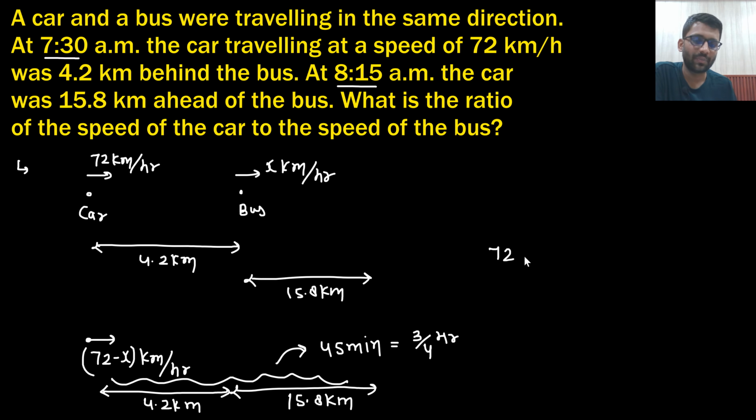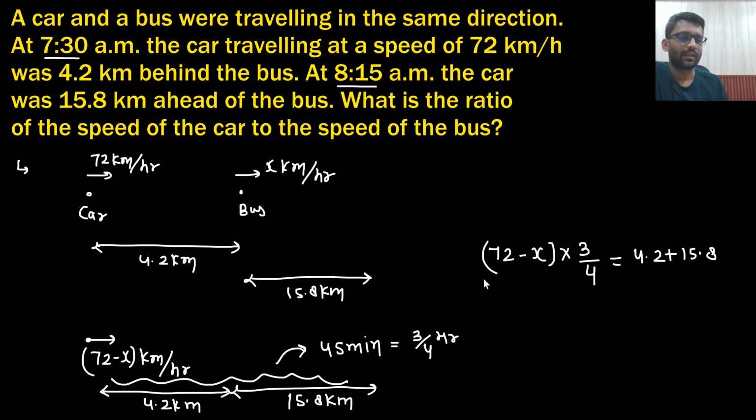That means the speed is 72 minus x km per hour. He ran for 3 by 4 hours, and the distance he covered is 4.2 plus 15.8. Speed into time is equal to the distance. So what will we get here? This will be 20, right?